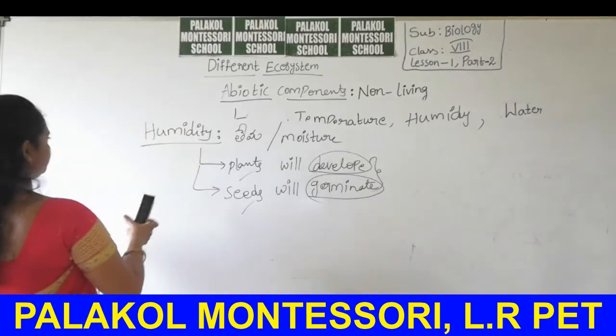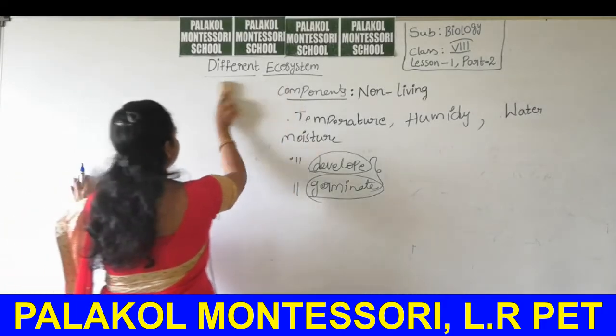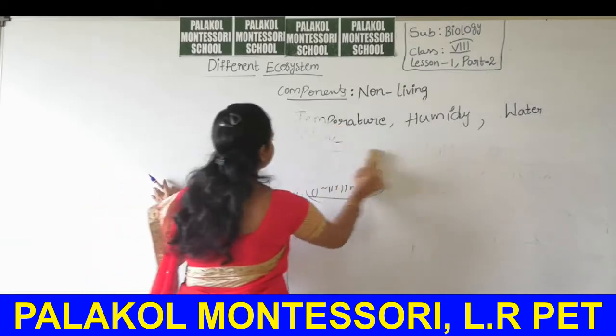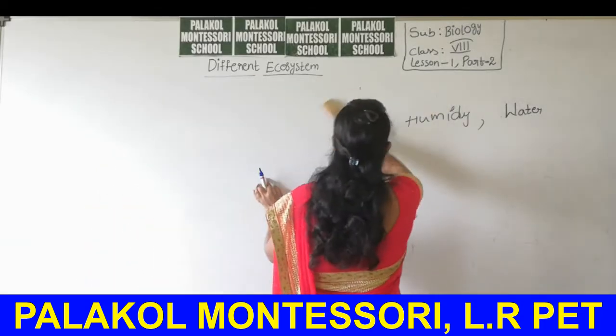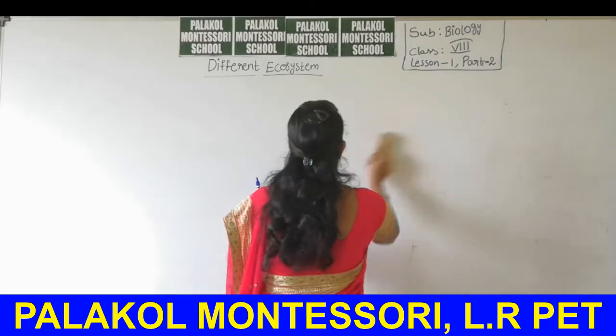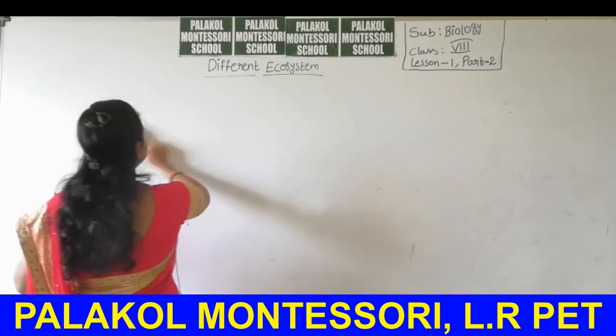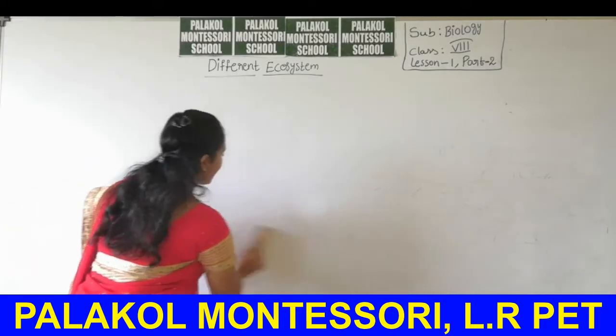This is about humidity. Then after, I want to represent a flow chart about biotic and abiotic components of an ecosystem. Please note this, students, it is very important. By this basic chart only you get clarity about all these items.